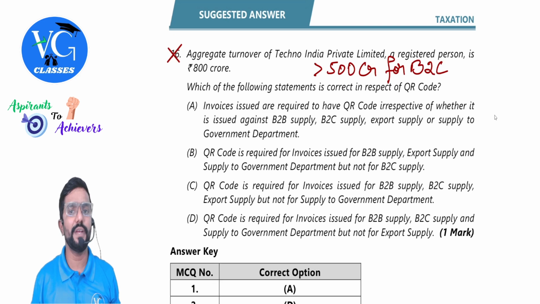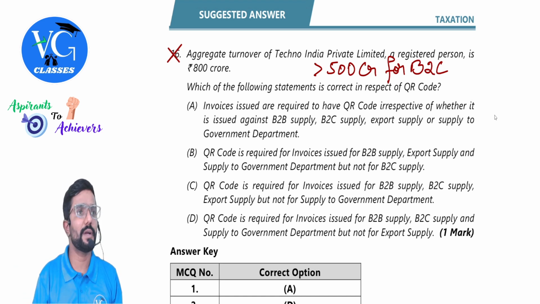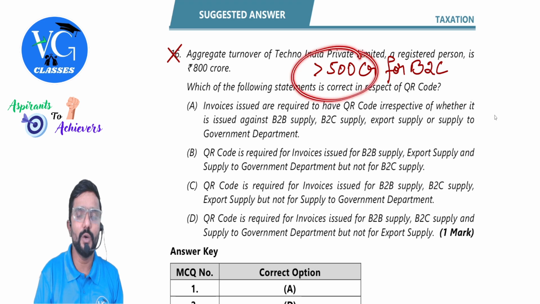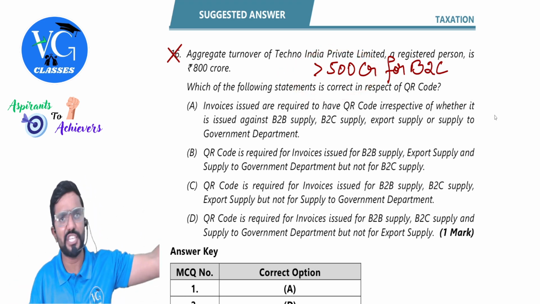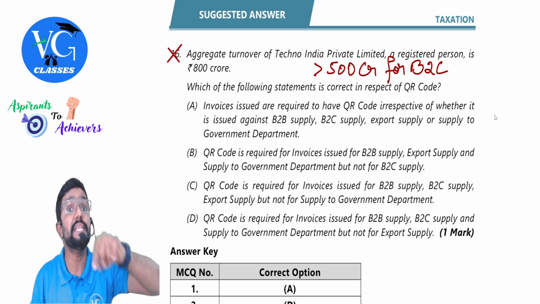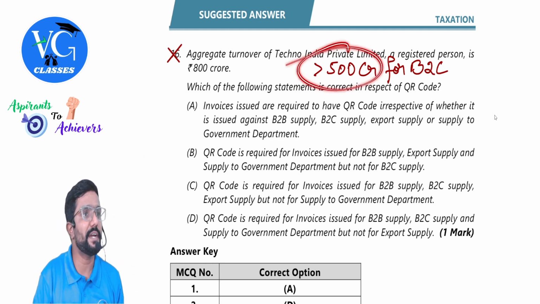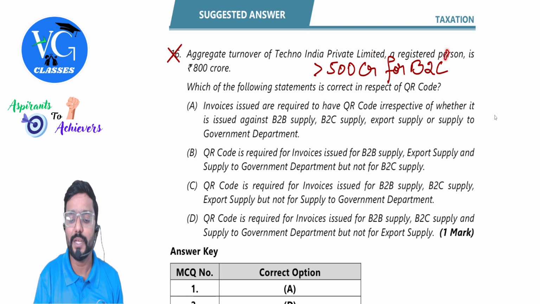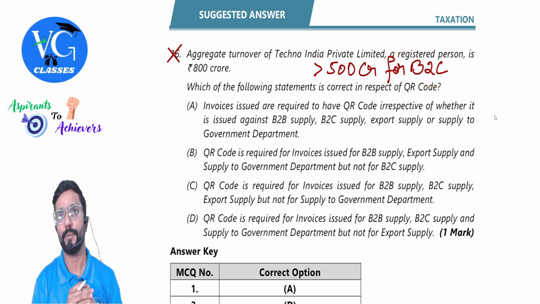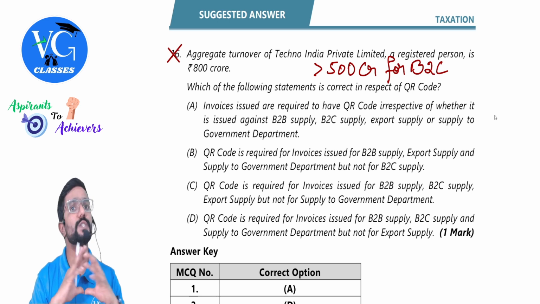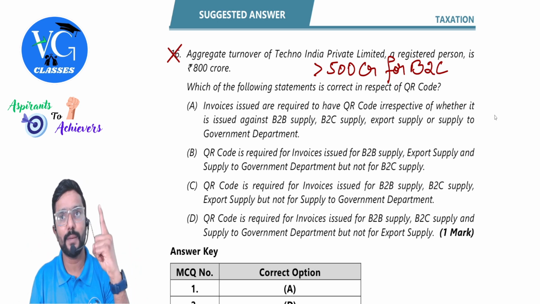Aggregate turnover of Techno India Private Limited and a registered person, 800 crore. Guys, this is on the QR code. You should know that QR code is applicable only if the turnover in any of the past financial years, not in all the years, in any of the years, is more than 500 crore. And QR code is applicable only for B2C supply. Sir, is it applicable for exports? No. For B2B supply and export,